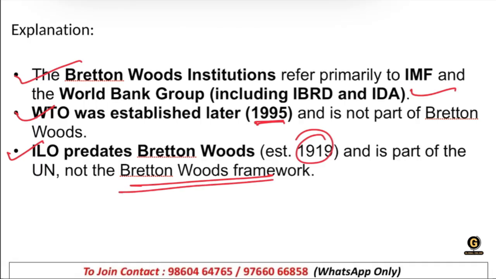So the question was only related to the Bretton Woods, and the options which are not in the right answer do not have a connection with the Bretton Woods. They may have a connection with the UN, or other things. Maybe some were established after that. So that is why they were not in the right answer.